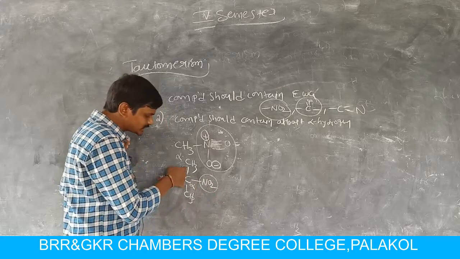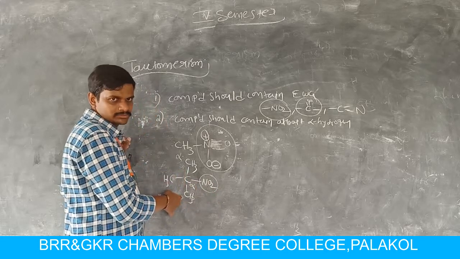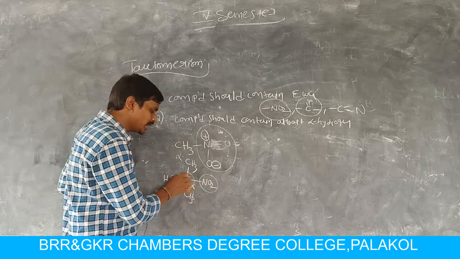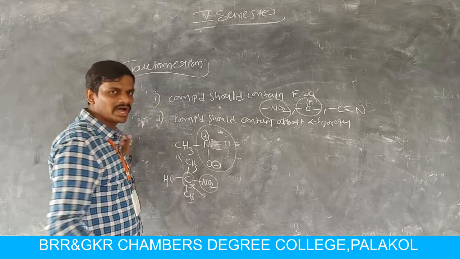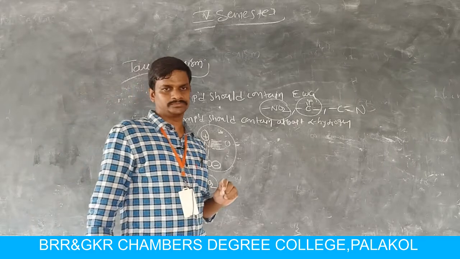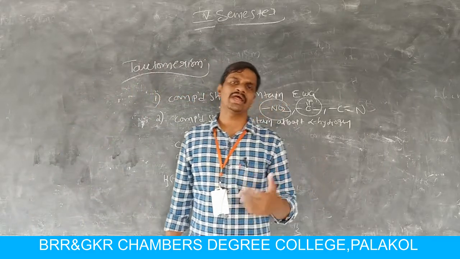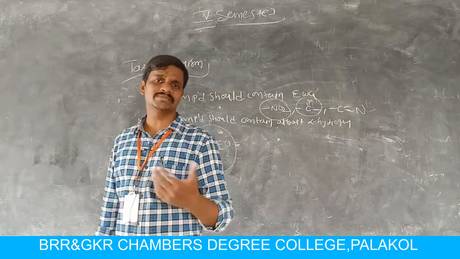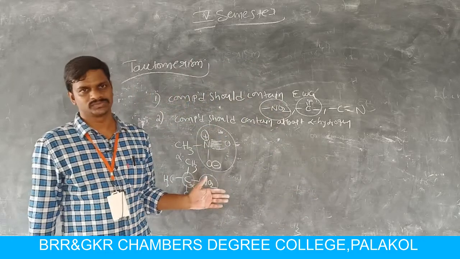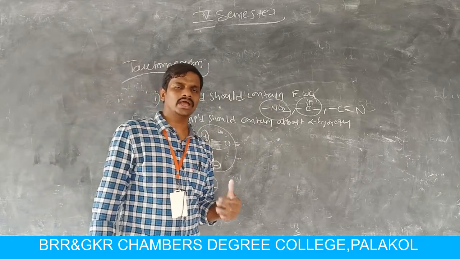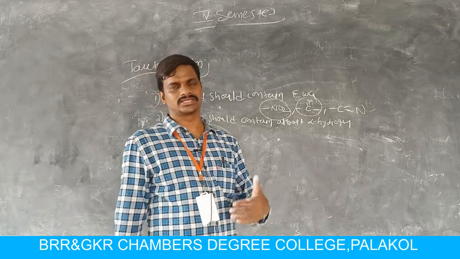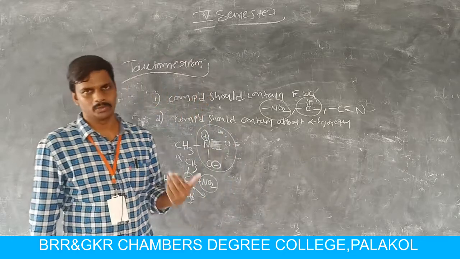Here this alpha carbon is attached to three carbon atoms, so it does not have any alpha hydrogen atoms. So only primary and secondary aliphatic nitrohydrocarbons exhibit tautomerism. Tertiary nitrohydrocarbons do not exhibit tautomerism.